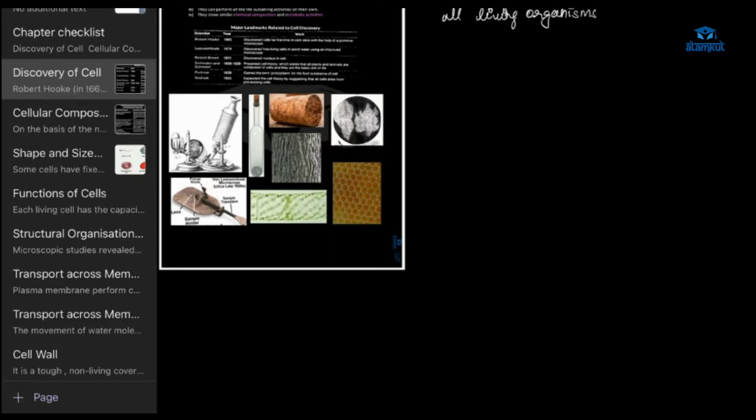Ma'am, the story behind the discovery is that the king had given Robert Hooke an assignment to look under the microscope, and he used the cork. There was a king, and he gave the task of observing microorganisms to Christopher, but he was busy, so he gave it to Robert Hooke.